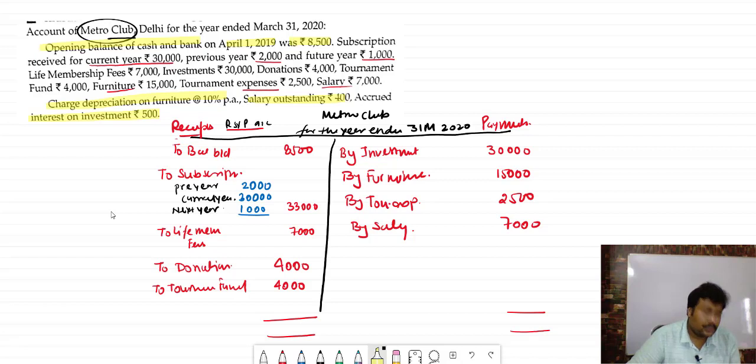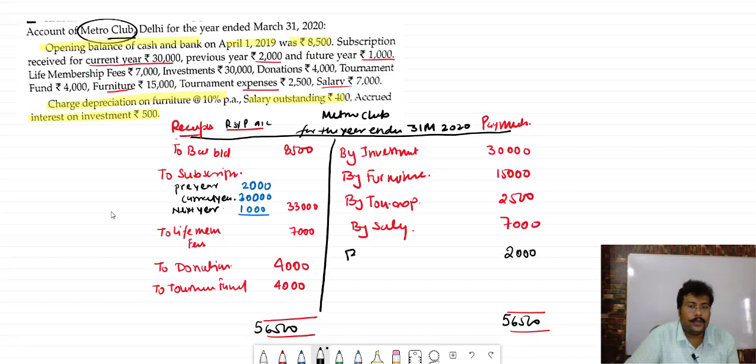So find out the total. The total will be coming how much? The receipt side total is coming 56,500. This is the higher one, that's why it will be recorded on both sides. Now find out the difference, and the total is 54,500. So a 2,000 difference is coming, and this difference will be known as by balance c/d.